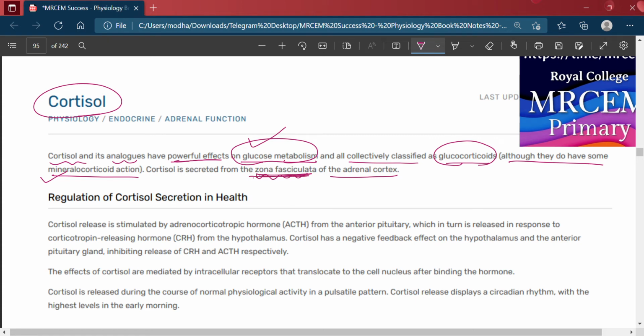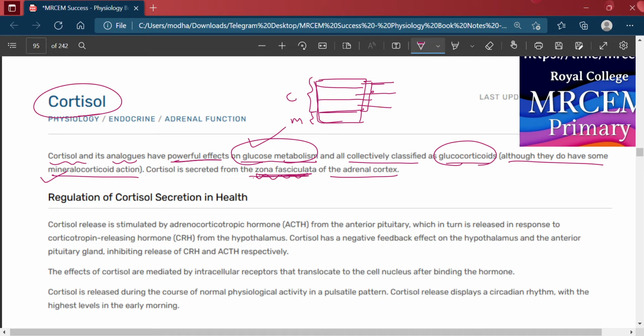As we have seen earlier, this is the adrenal gland. Up to here is the cortex, and this is the medulla. The cortex is divided into three parts: the zona glomerulosa, zona fasciculata, and zona reticularis.